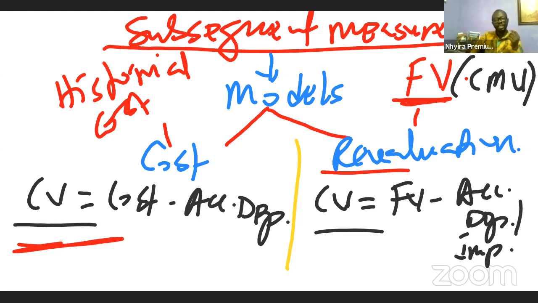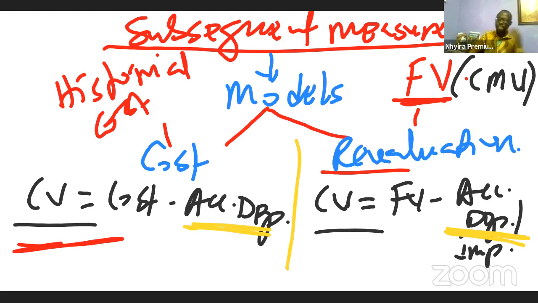Now, like you can see, whether you are at the cost model or the revaluation model, one thing stands out, and that is what? Depreciation. So you realize that depreciation is everywhere. Whether we are using the cost model or the revaluation model, there is depreciation somewhere.